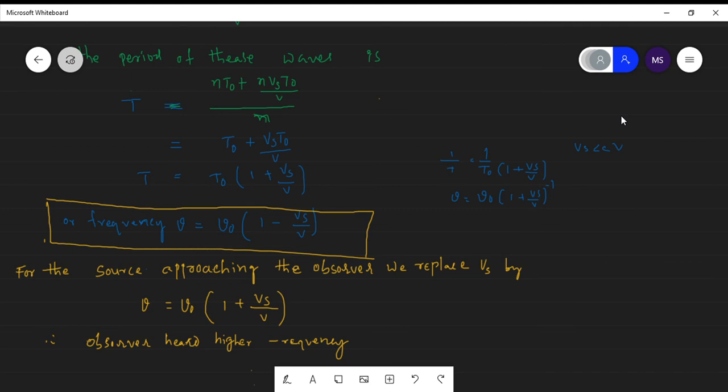For example, 512 is the original frequency released by the source, but if the source is moving and the observer is at rest, we cannot hear that frequency 512 emitted by the source. Sometimes it is higher, sometimes it is lower. So this effect is known as the Doppler effect.